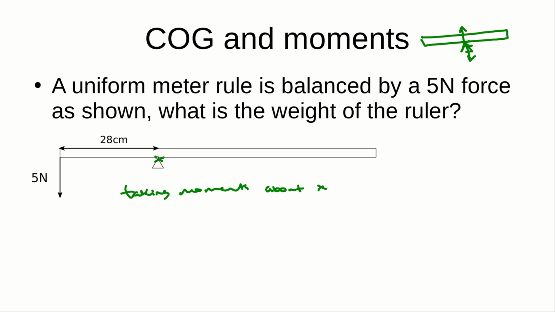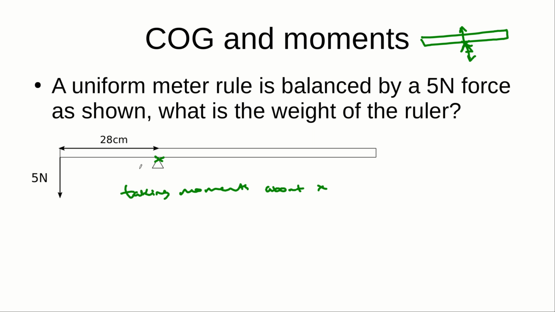By taking moments about here, we eliminate the support force from our equations, and so we're only worried about this 5 newtons and the weight, which is acting somewhere from the ruler. We don't need to incorporate this, but if we wanted to work out the support force, we might want to take moments about another position. We'll talk about that in a moment. And in the next video we'll talk about what happens when there are two supporting points, how we'd work out the values of those forces.